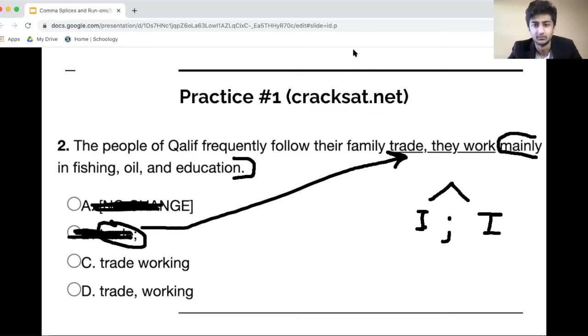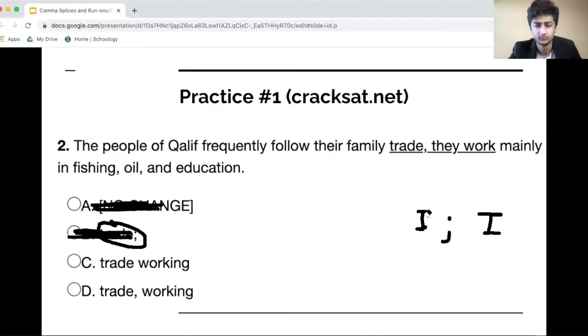Let's look at C. The people of Caliph frequently follow their family trade, oh, no comma, working mainly in fishing, oil, and education. Now try reading that one more time and see if it makes sense. Read it out loud. The people of Caliph frequently follow their family trade working mainly in fishing, oil, and education. Doesn't that seem a little bit run-on like? It seems as if there needs to be something there, a natural pause.